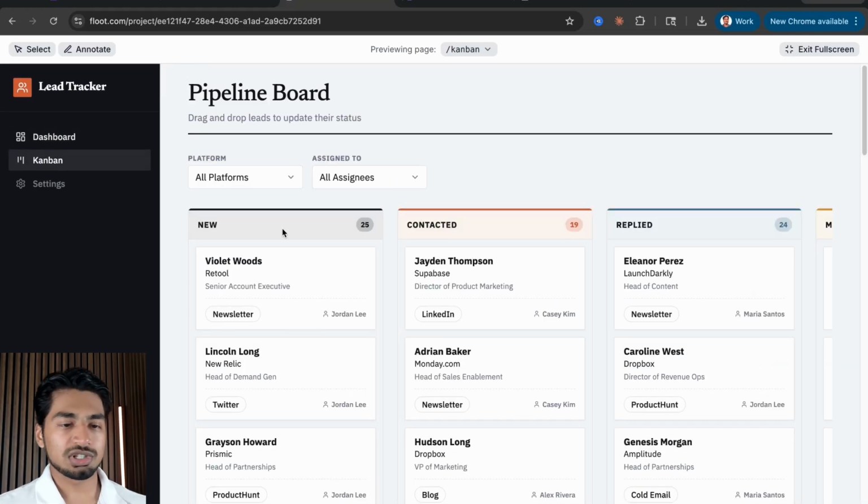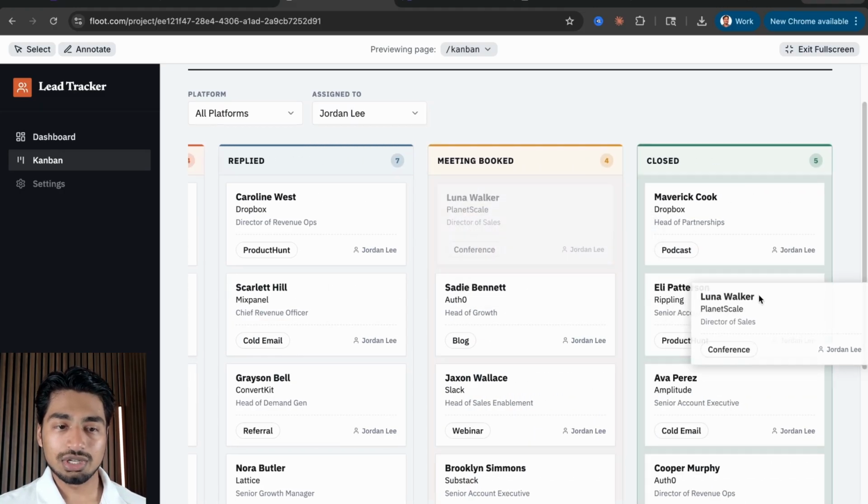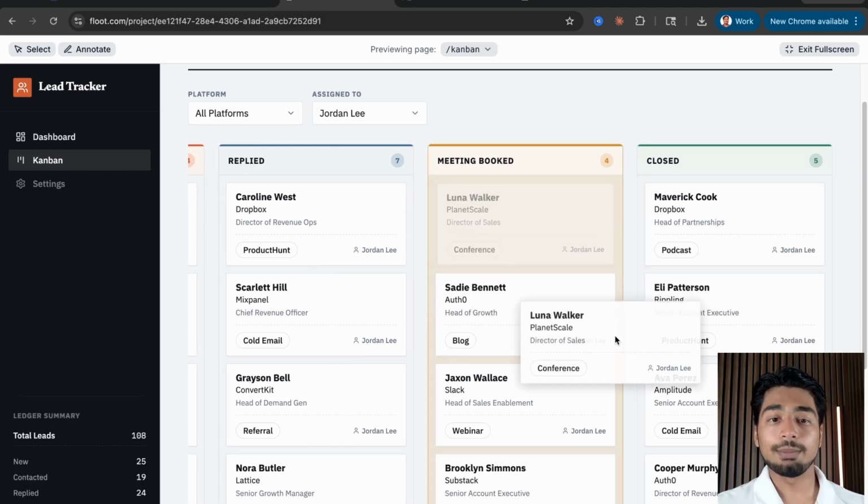And then the Kanban board, this is why I asked for it, helps me even better. So I could go back to Jordan here. I can see exactly what he's doing. All right, it's drag and drop. And I didn't ask for any of this. It's a smart platform, so it intuitively built this for me.